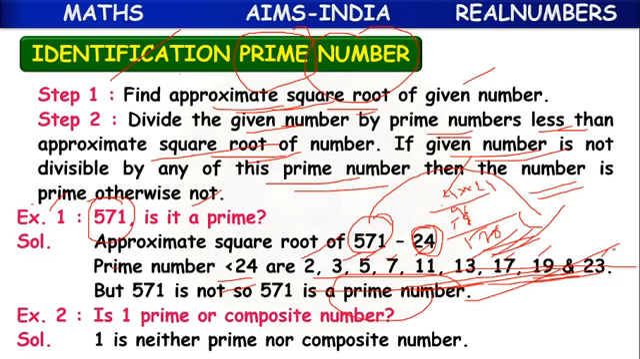We have to take the square root number which is nearer to the given number. We have to see whether the given number is divisible by the prime numbers which are less than the near square root number. If it is not divisible, then it is a prime number. Next, another example. Is 1 a prime number or a composite number? 1 is neither a prime number nor a composite number.